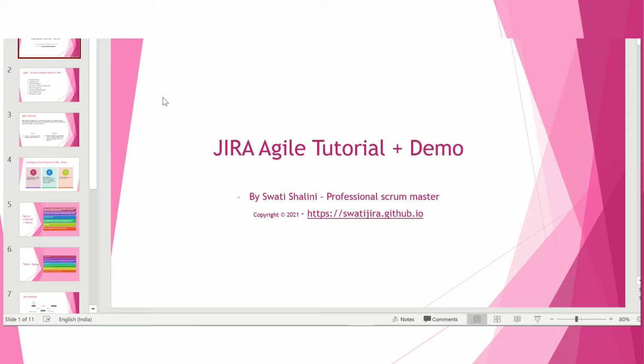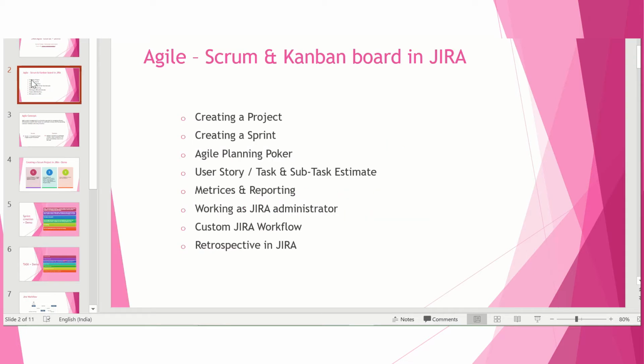Okay, so let's have a quick overview of Jira: how Jira works with Scrum and Kanban boards. Before we start, let's talk about the umbrella of agile. You have an agile umbrella, and in that you have different methodologies. Among them, Scrum and Kanban are what organizations and teams actually use on a day-to-day basis.